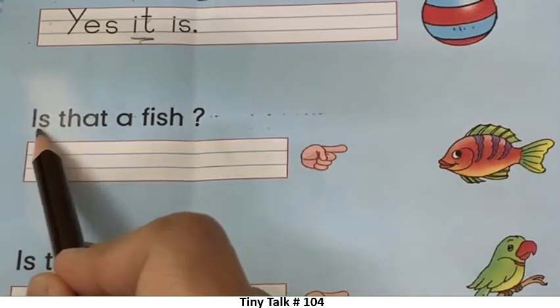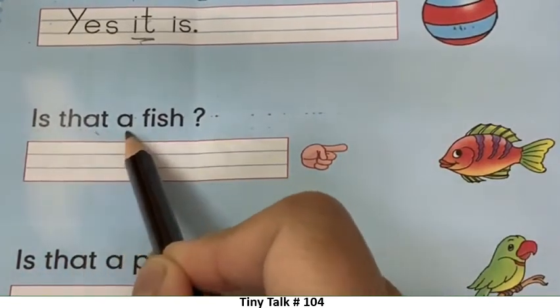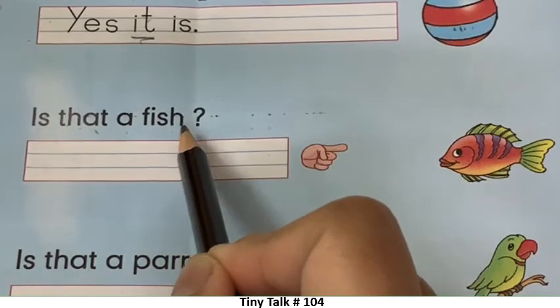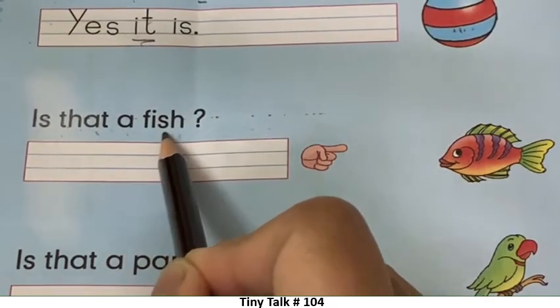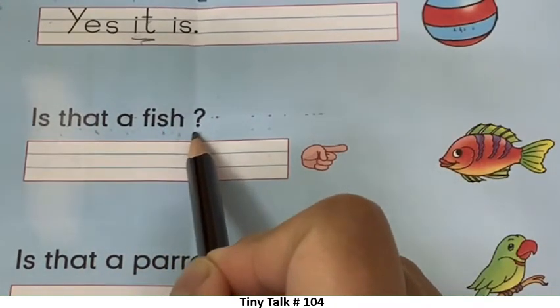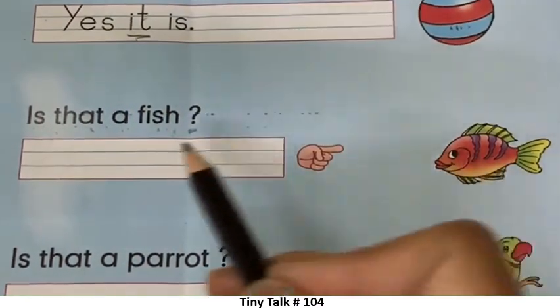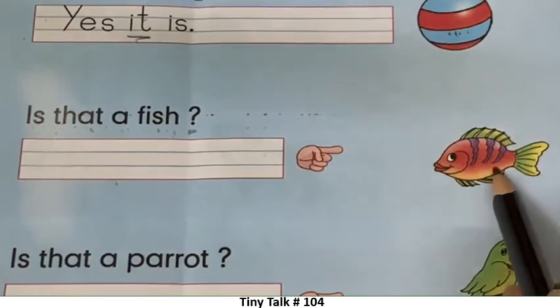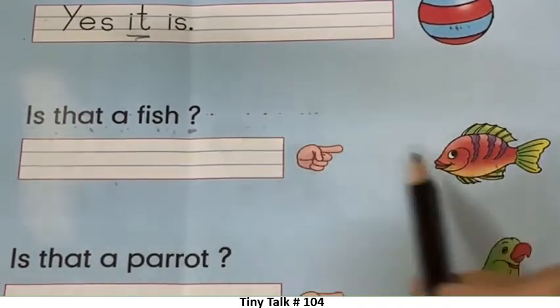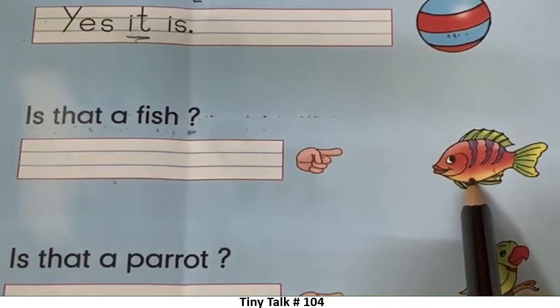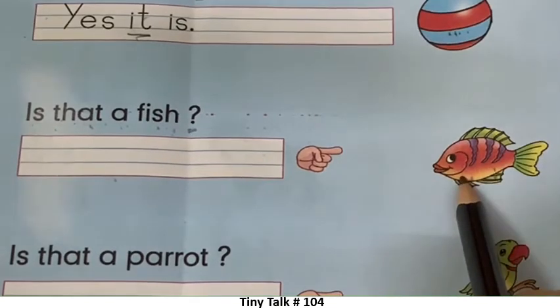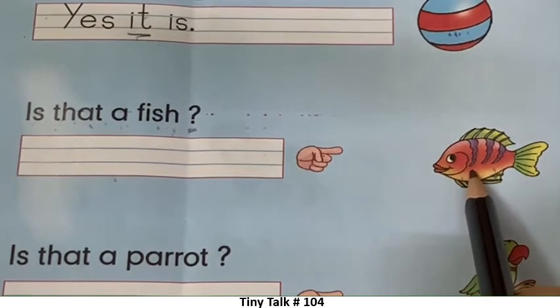Is that a fish? Is that a fish is a question. See, question mark. Now we have to answer. We have to see the picture and then write the answer. Are you seeing a correct picture? Is that a fish? Do you agree? Yes, because it's a picture of a fish only.